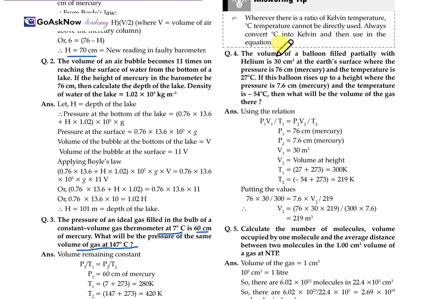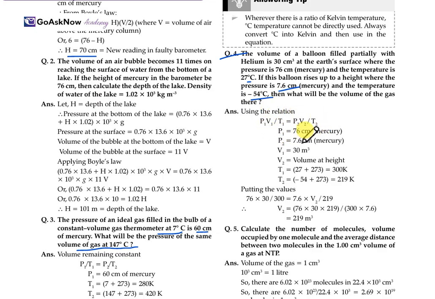The volume of a balloon filled with helium is 30 centimeter cube at the Earth's surface, where the pressure is 76 centimeter and the temperature is 27 degrees Celsius. If the balloon rises to a height where the pressure is 7.6 and the temperature is minus 54 degrees Celsius, then what will be the volume of gas? So we'll use the relation P1 V1 upon T1 is equal to P2 V2 upon T2.